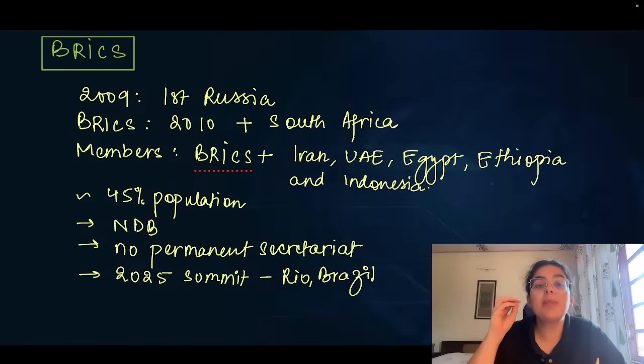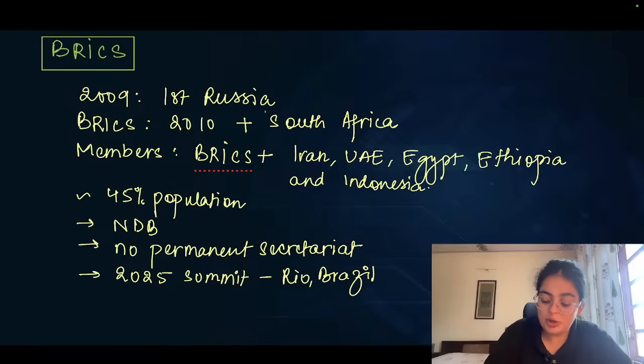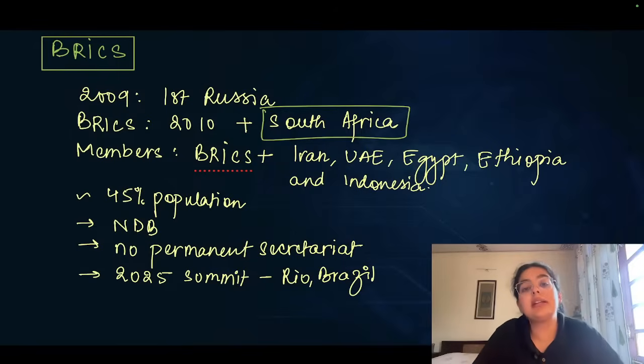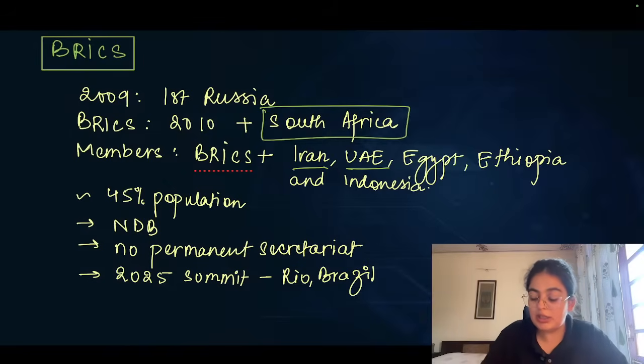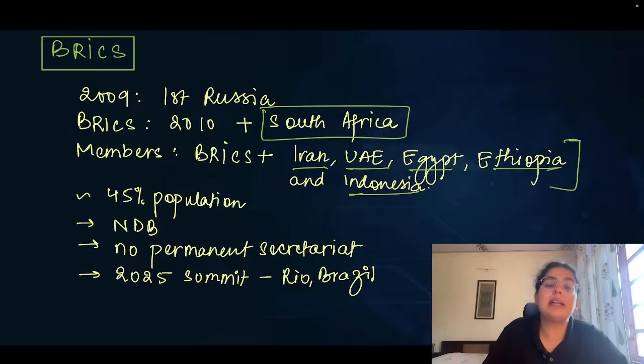So when it comes to BRICS, you must know it was formed in 2009. Later, it became BRICS with the joining of South Africa in 2010. The members are, of course, Brazil, Russia, India, China, South Africa, along with Iran, UAE, Egypt, Ethiopia, and Indonesia that were added as later members.